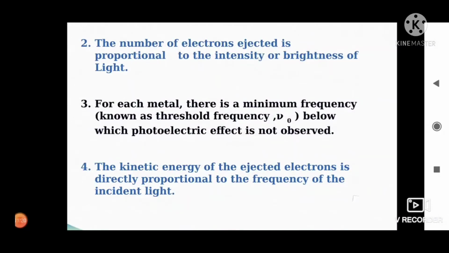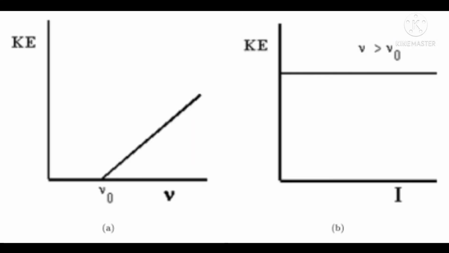Next one is the kinetic energy of the ejected electron is directly proportional to the frequency of the incident light. We studied that the kinetic energy of photoelectrons is proportional to the frequency of incident light, and this is shown by the linear graph A. And figure B shows the plot of kinetic energy of photoelectrons versus intensity of light.